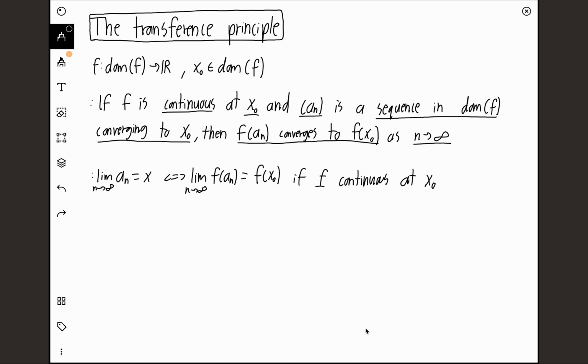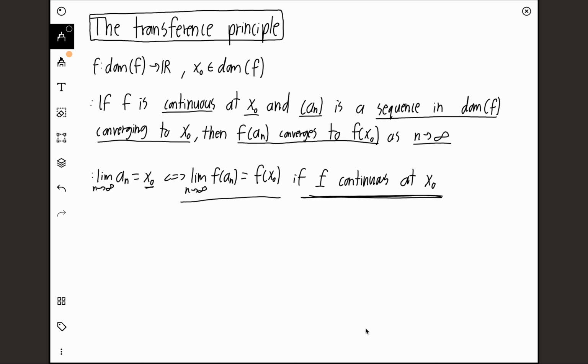Let me just read this part again. If we have a sequence and the limit as n goes to infinity of an equals x0, then we know that the limit as n goes to infinity of f of an equals f of x0. So we just slap that f on, and basically nothing changes. But we can only say this if f is continuous at x0, which is kind of weird.